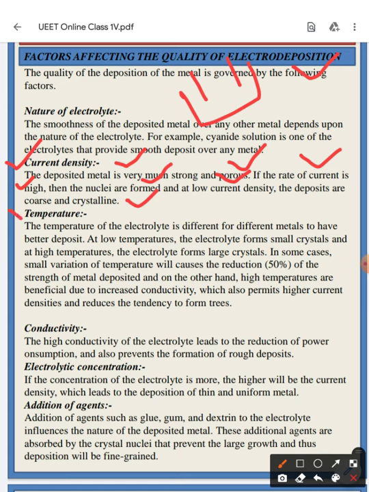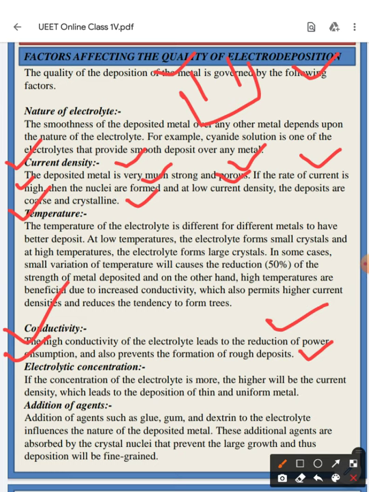Next one is the temperature. Similarly, temperature also affects the electrolytic process. Then the conductivity of the material. High conductivity of the electrolyte leads to the reduction of power consumption, and also prevents the formation of a rough deposit of the material at the cathode end.